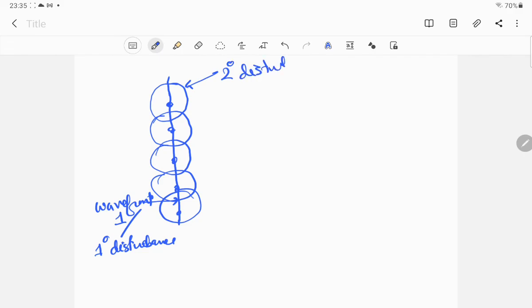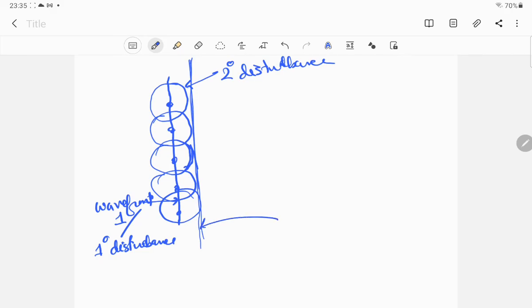These are not wavefronts. Now if I draw a tangential surface to all these secondary disturbances, my diagram is not that perfect, but this is the tangential surface to the secondary disturbances.